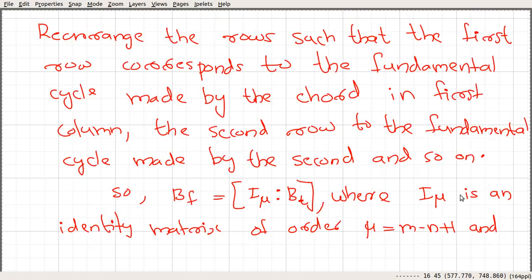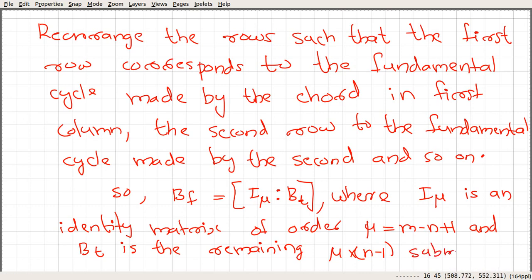So we can write this B sub f in this way, where I sub mu is an identity matrix of order m minus n plus 1 by m minus n plus 1, and this B sub t is the remaining mu by n minus 1 submatrix, where mu is equal to m minus n plus 1.